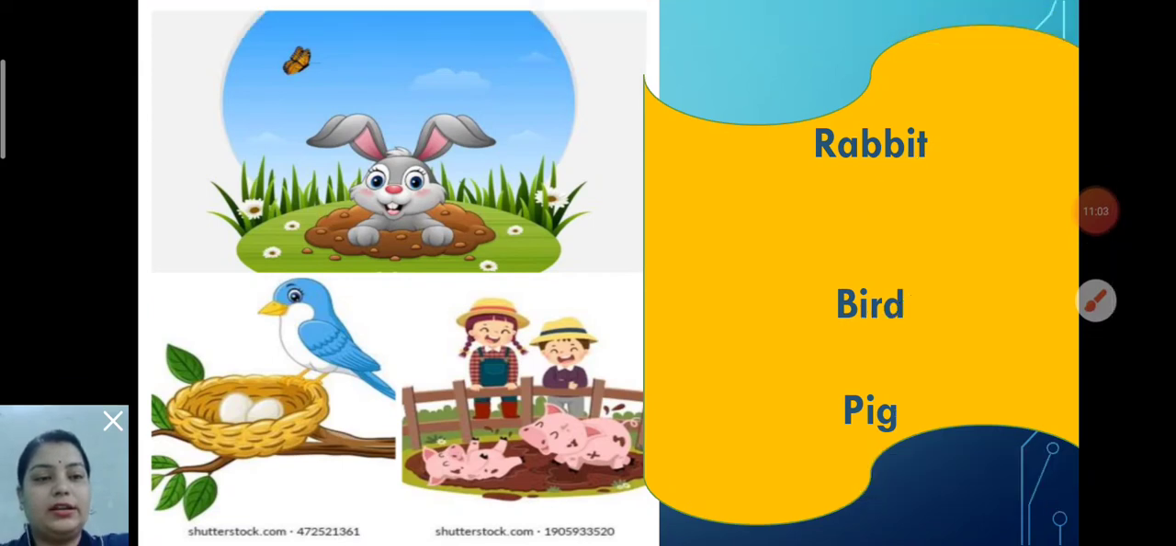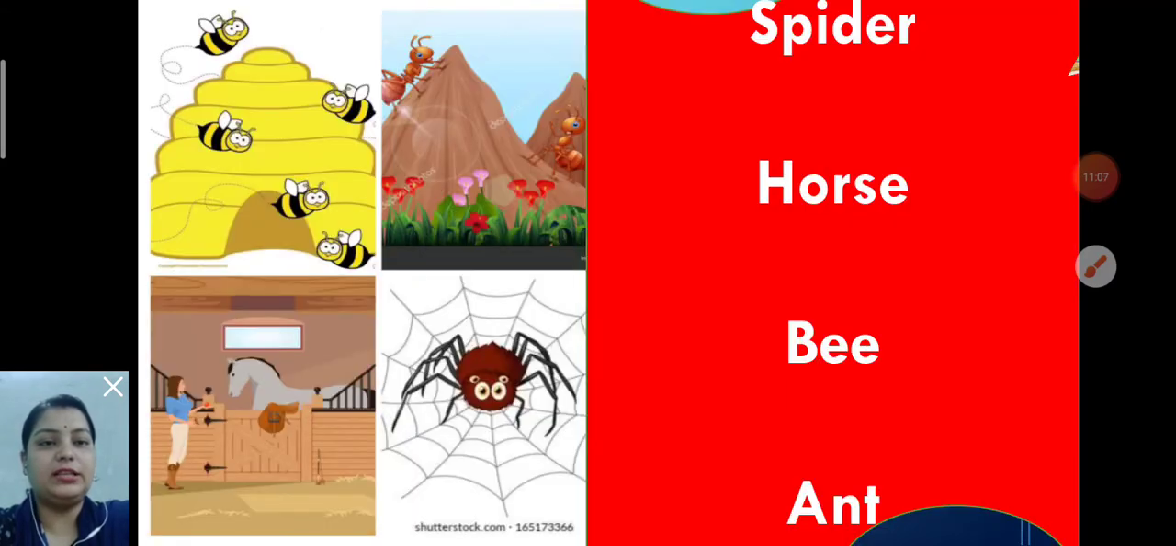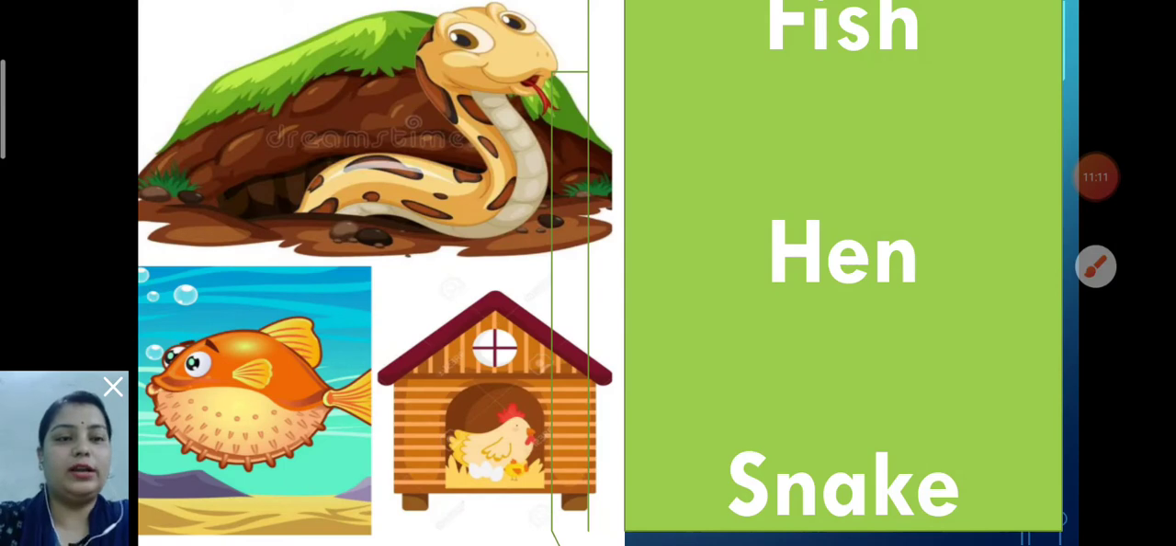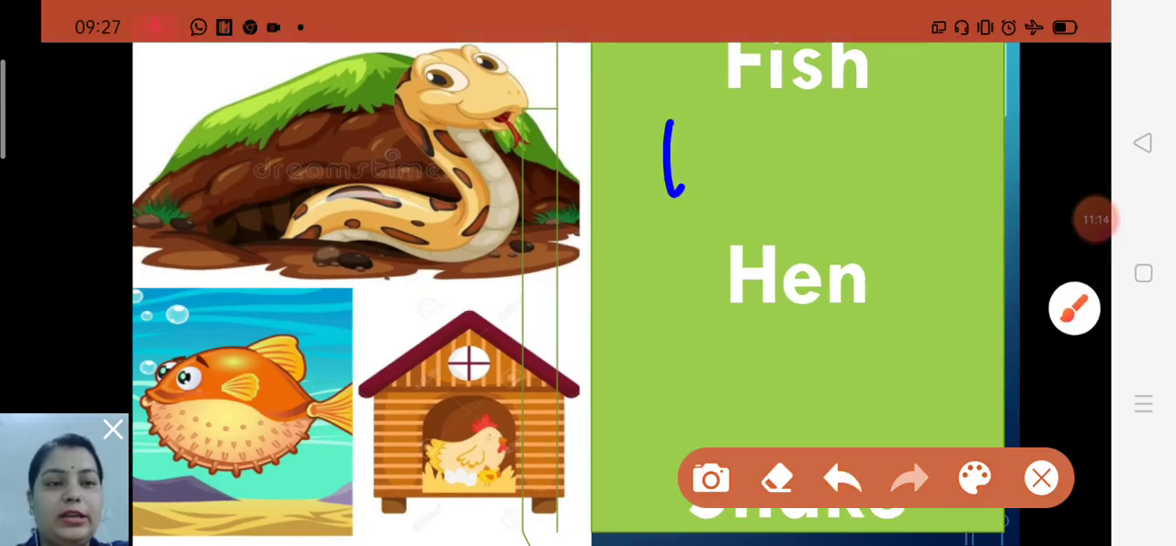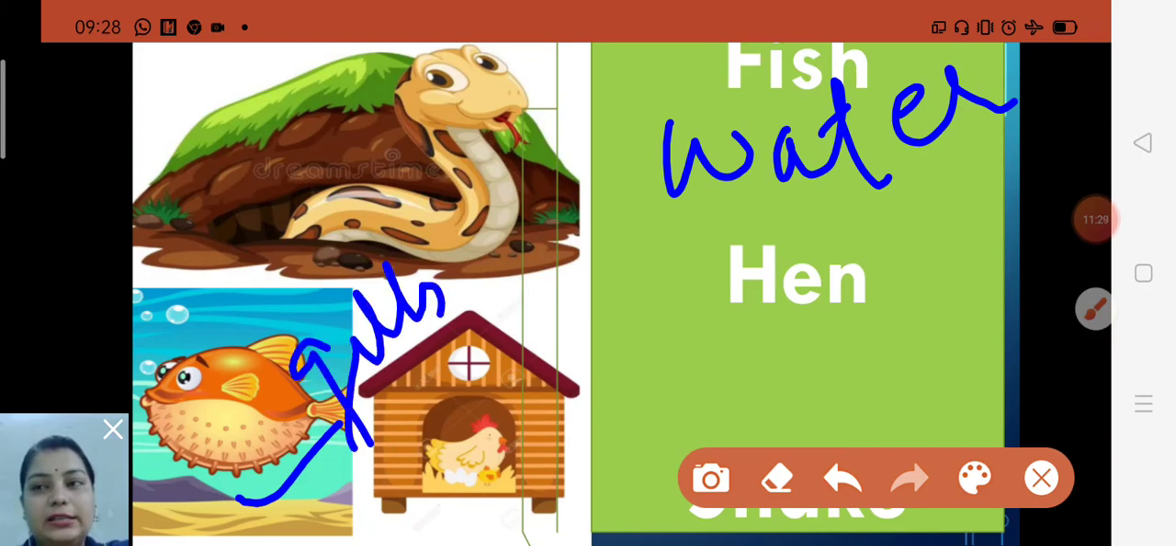Now next, let's see, fish. A fish lives in water, spelling W-A-T-E-R. There is a picture of fish. They need water to live. And also what I have said about fish, my dear: fish breathe with the help of gills, G-I-L-L-S, and they have fins that help them to swim in water.